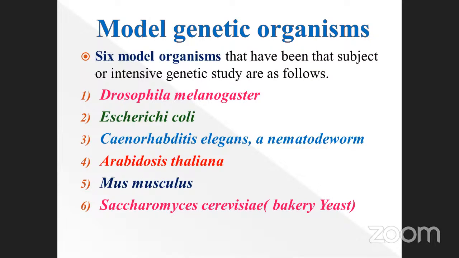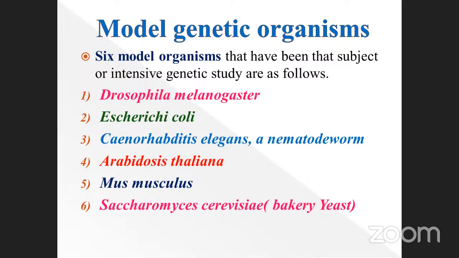Another one is Caenorhabditis elegans, a nematode worm. Nematode worms are also sometimes used as model genetic organisms. Arabidopsis thaliana is also another one.